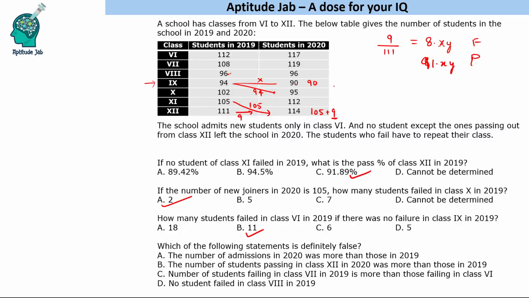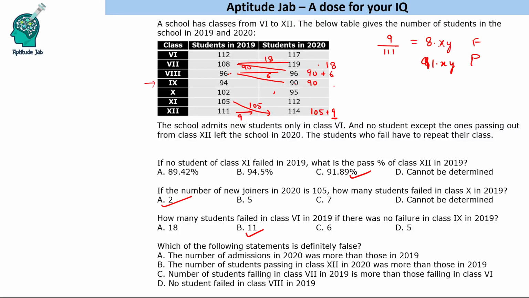This means that out of 96, 90 went this side and 6 will go this side. Now how does 96 get made? 90 plus 6, because 6 is from here. So 90 came from this side, and 18 will go this side.